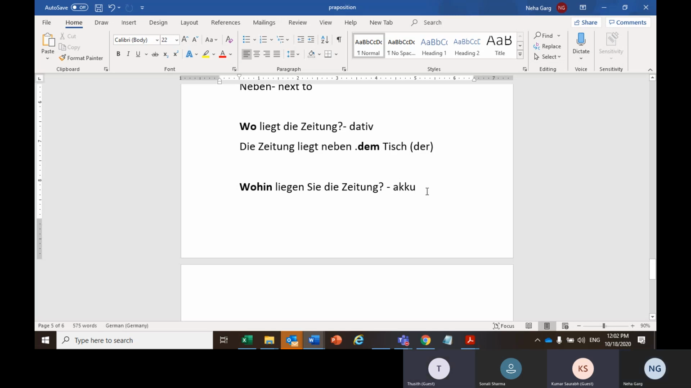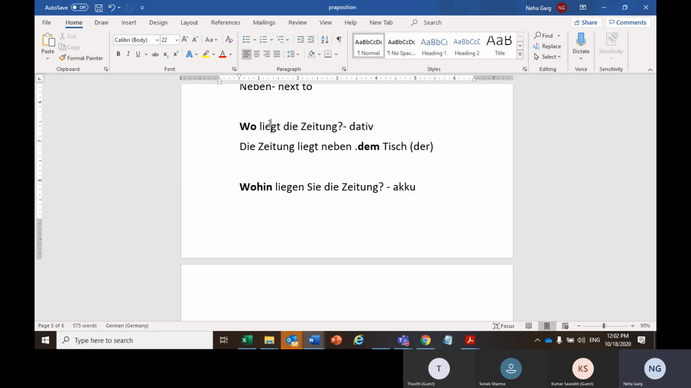So we can identify with wo and wohin. Yes, that's it. First thing, you can clearly identify with wo and wohin. If there is no wo and wohin in the statement, you can simply see the action or thing you are doing. Through the verb, or through the statement, you can identify if there is a movement in your statement or not.